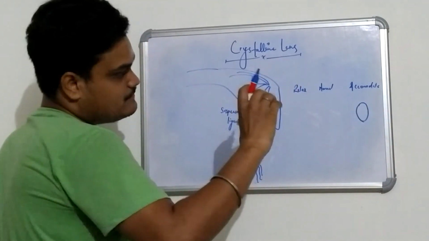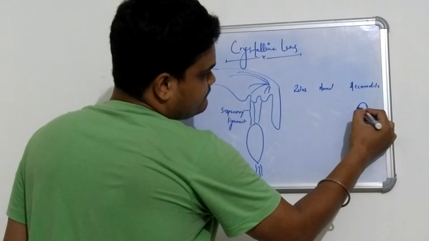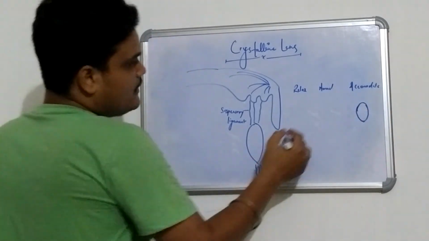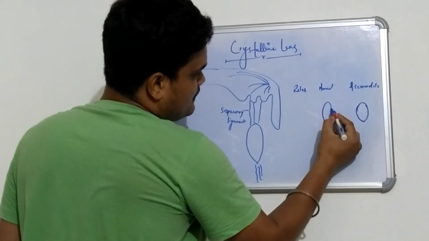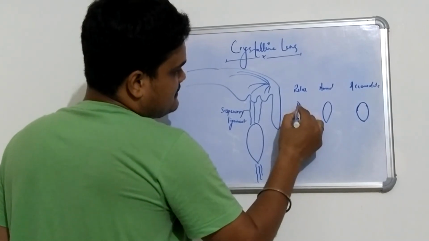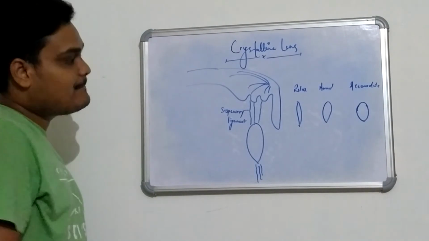When the lens completely bulges, this will be the state of accommodation. The second state is the normal, and the third state is relaxed, which is very narrow.